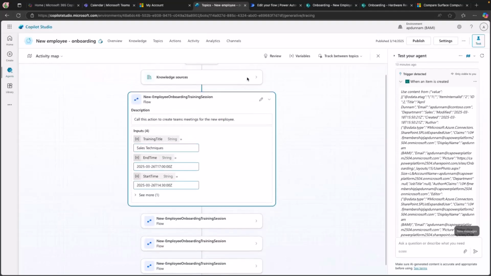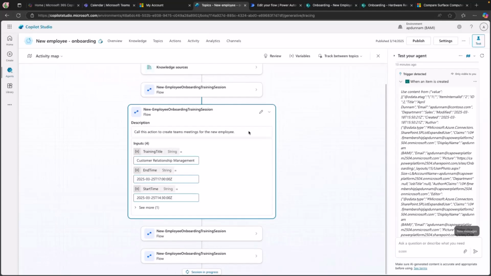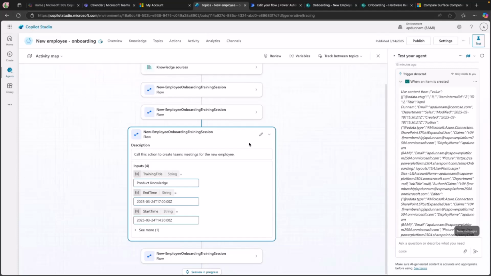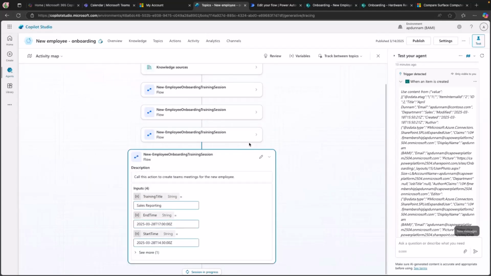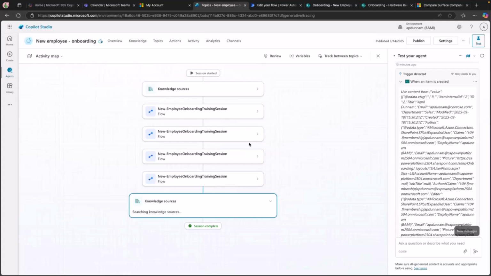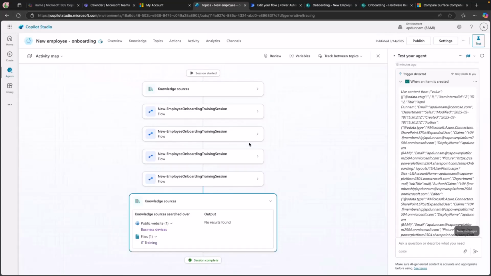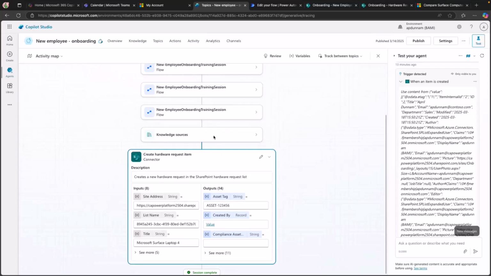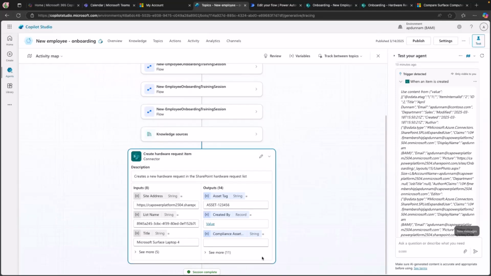So it's going and it polled my knowledge sources, and it got some information, and see each of these actions. This is that flow, and it identified, in this case, it looks like 4 different training sessions I need, being in the sales department, and it's going and executing that flow and scheduling the team meetings. Now I can see it thinking, and it's going and checking the knowledge sources again to get a laptop device from that website, and it's creating that hardware request. So totally hands off. I didn't do anything here, and we can see the session is complete.